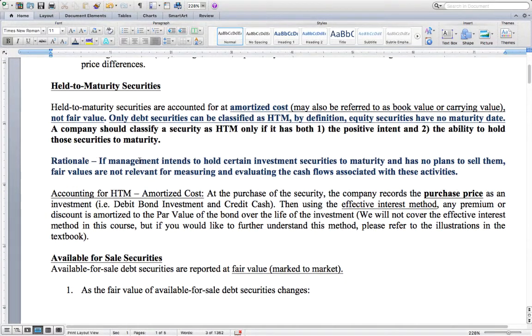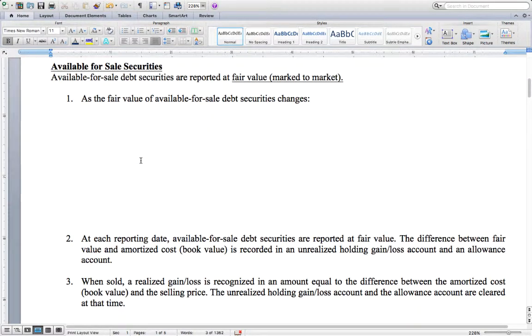Moving on now, we're going to talk about available for sale securities. Available for sale debt securities are reported at fair value, and you may see in an example here it referred to as marked to market, aka the market value.